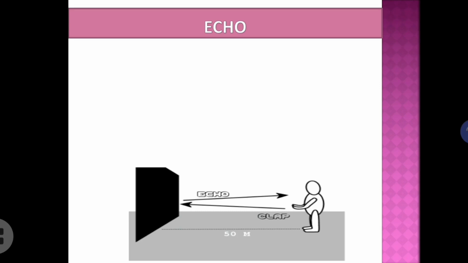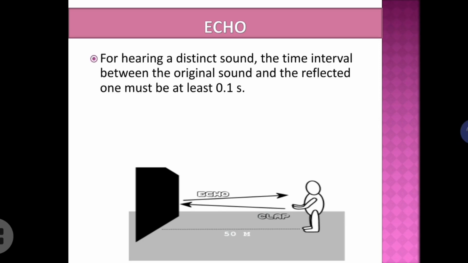But every time it is not possible to hear such an echo. So there are certain conditions which should be observed to hear a distinct echo. Let us see what they are. For hearing a distinct sound, the time interval between the original sound and the reflected sound must be at least 0.1 second. So that is the first condition.